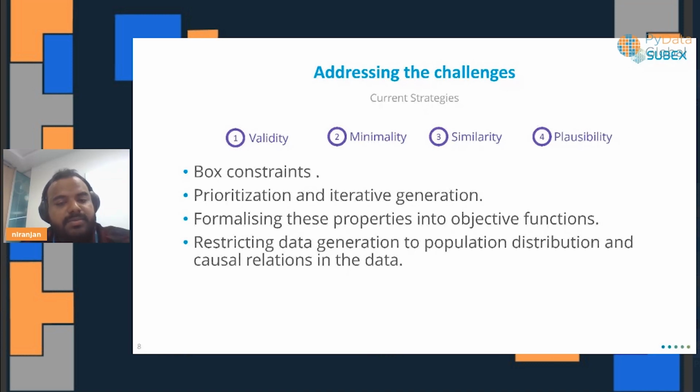When it comes to plausibility, or is the counterfactual explanation feasible in real life, it can be done using some data generation approaches, where we are restricting the data generation to a population distribution and using causal relationship within the data.